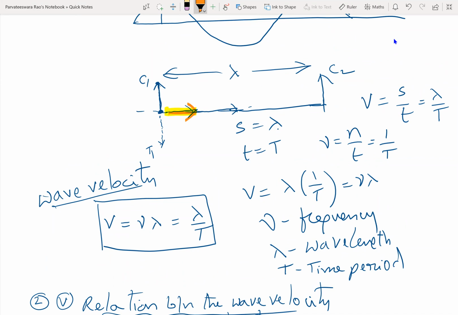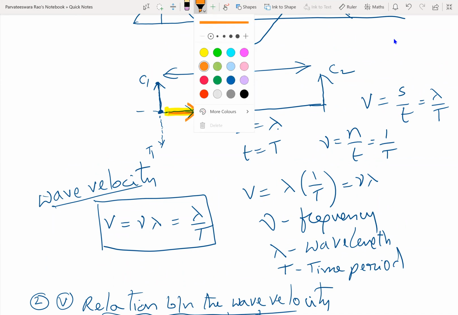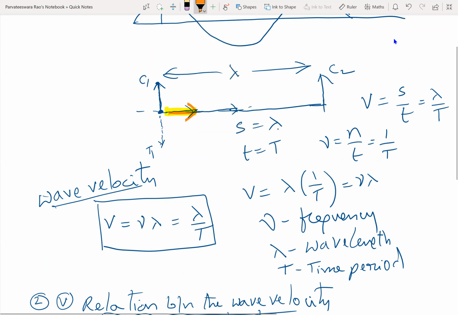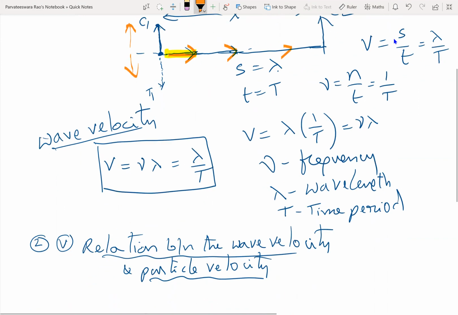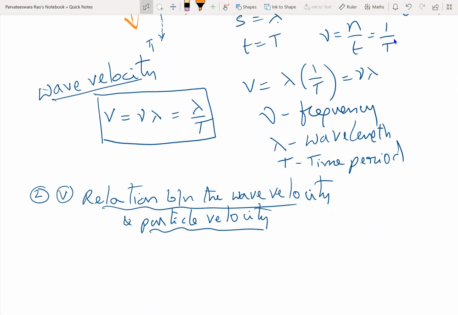This is how the wave is advancing. And this is how the particle is moving, like this, either up or down or to and fro. Wave is advancing from left to right. Particle at the same position is moving to and fro or up and down. Therefore, wave velocity, already we got the equation as V is equal to nu lambda.